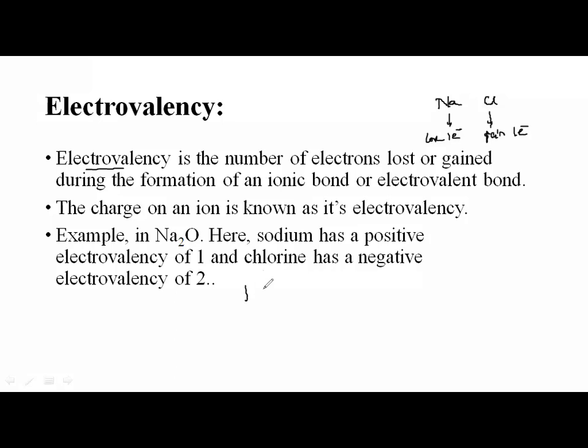For example, in formation of NaCl, Na is going to lose 1 electron. Therefore, electrovalency of sodium is +1. Loss means plus. Electrovalency of chlorine is -1.